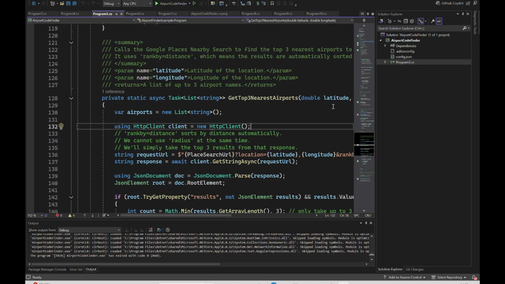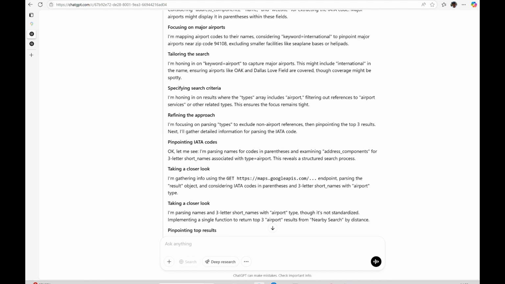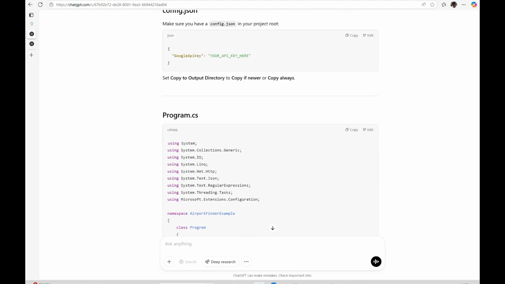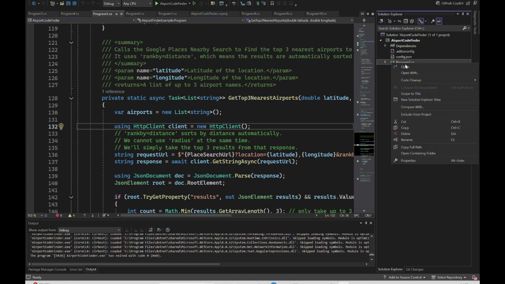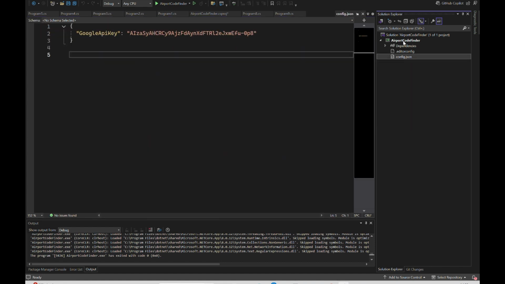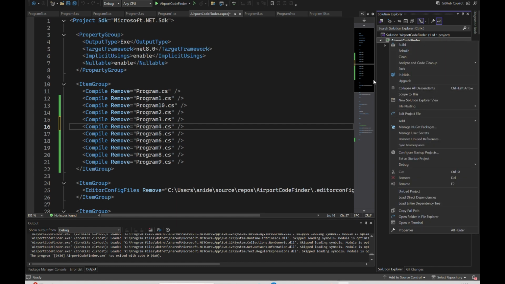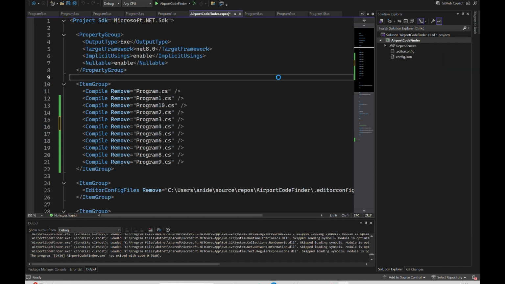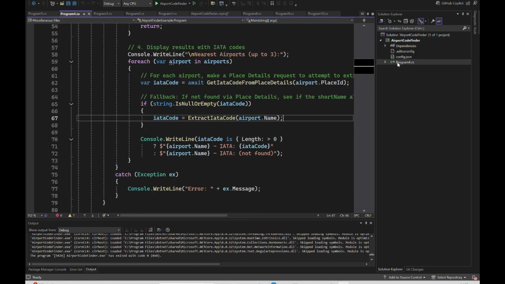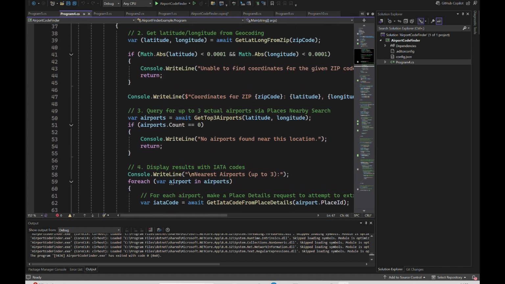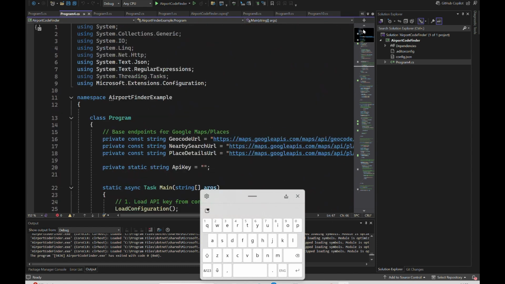So yeah, it has generated the code here again. Let's switch back to our Visual Studio and see what that code does for us. So I'm going to just again add the 4th file. Yeah, so now it is using 3 APIs.